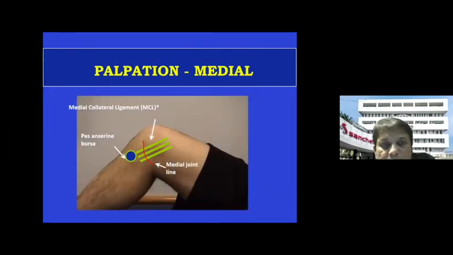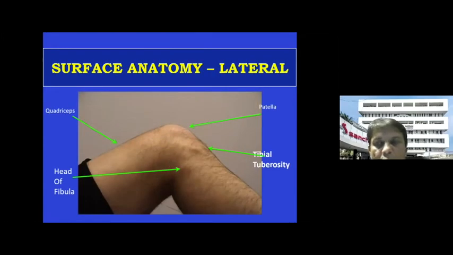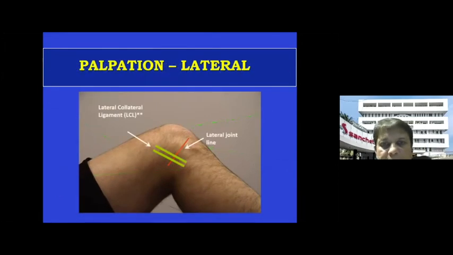Also, when you do the palpation, you should palpate the joint line and the medial side, especially the MCL, where it is attached to the medial epicondyle and below on the tibia, the pes anserinus. So therefore, the palpation on the medial side gives you a lot of clues to what the diagnosis might be. Again, from the lateral side, you can see the lateral collateral, then you can see the tibial tuberosity again. And the important thing is the lateral joint line.